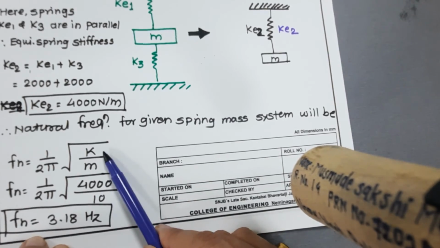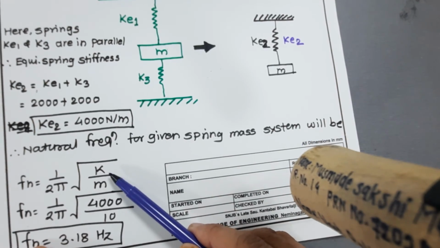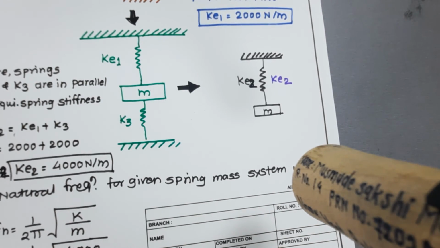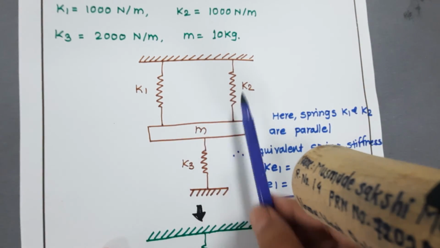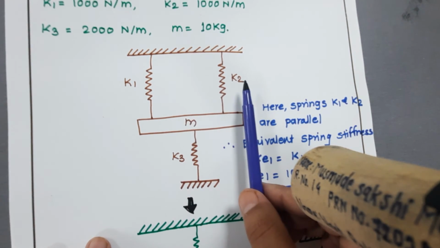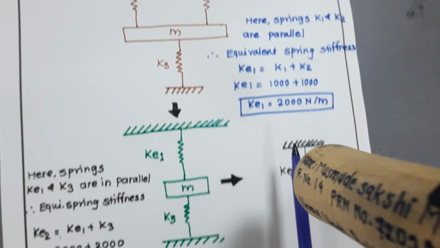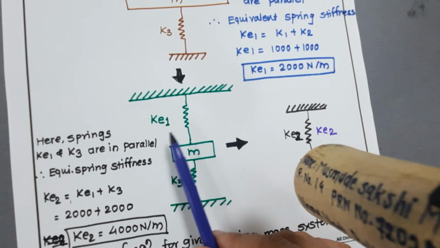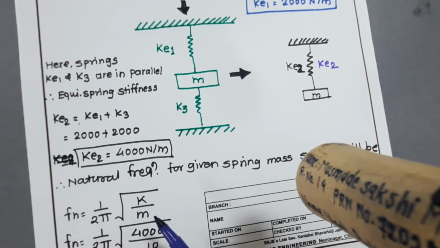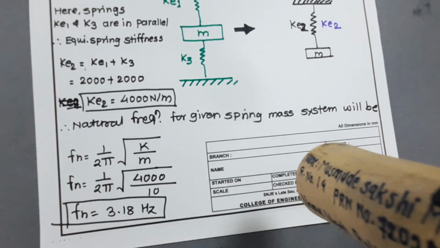Dear friends, here we have two values, KE1 and KE2. Always put the value of K as KE2, because the final system is represented by KE2 after making the equivalence of the whole system. How many springs are there in total? 1, 2, 3 springs. First we calculated KE1, that is K1 plus K2, the equivalent spring stiffness for K1 and K2. Now by considering KE1, KE1 and K3 are again springs in parallel. By considering their effect, we get KE2. Hence, in the formula, we put the value of KE2 as K, and we get the final answer.